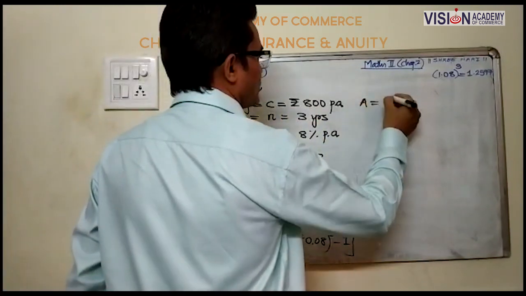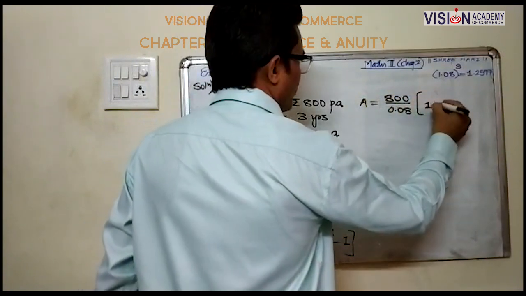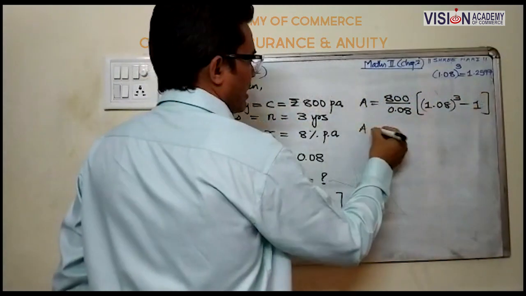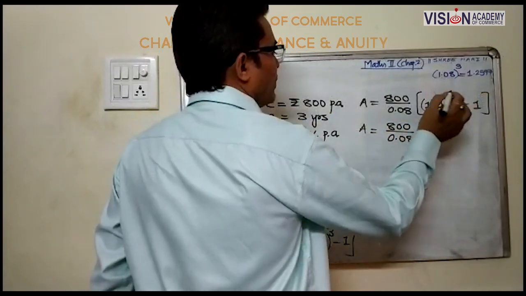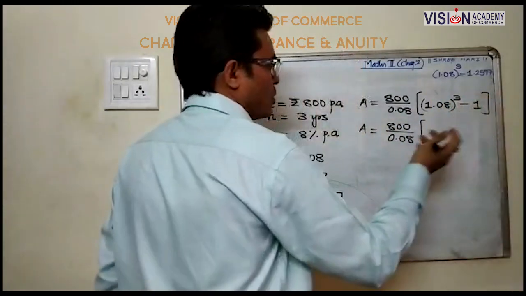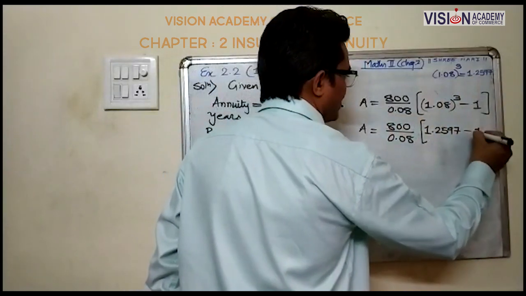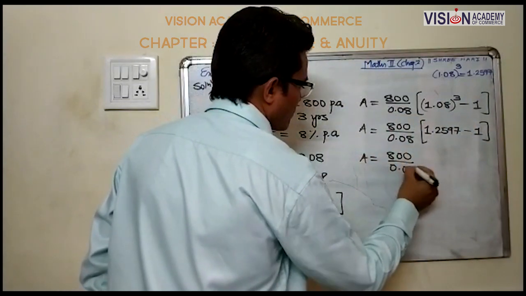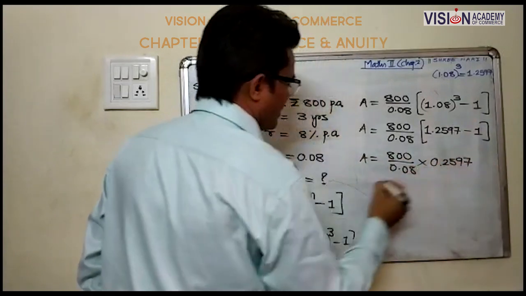So A is equal to 800 upon 0.08 into 1.08 raised to 3. This calculation is directly given in your question, so no need to calculate it in rough work. It's directly given, 1.2597 minus 1, which is 0.2597.